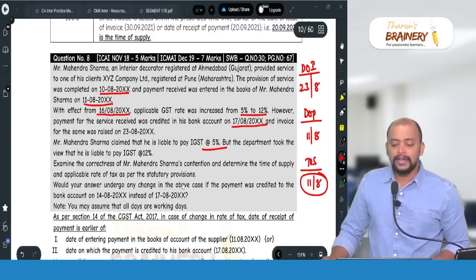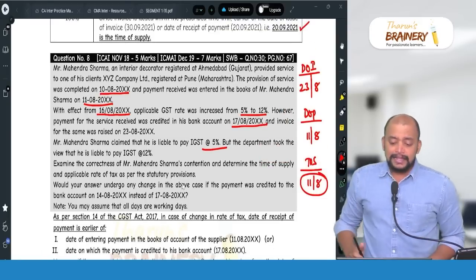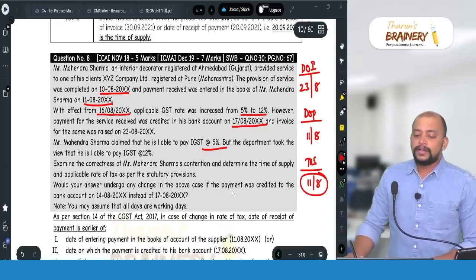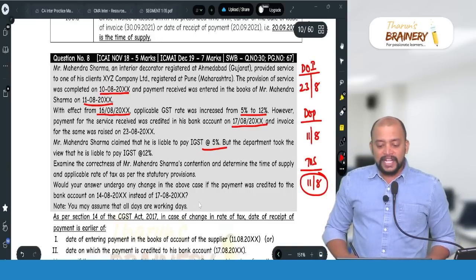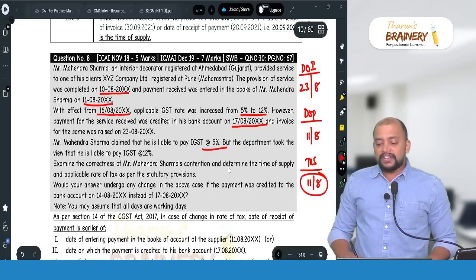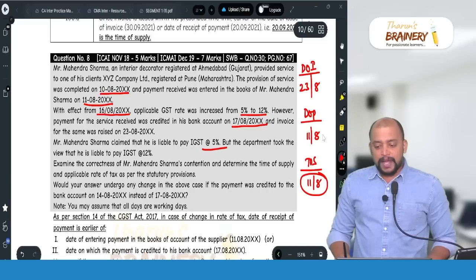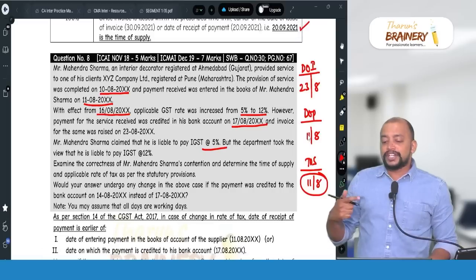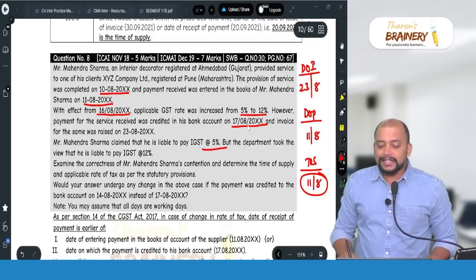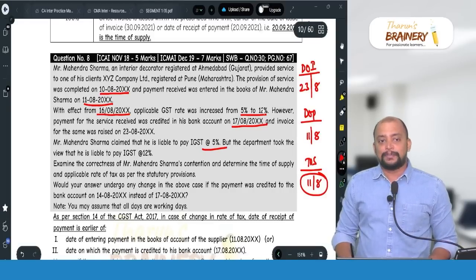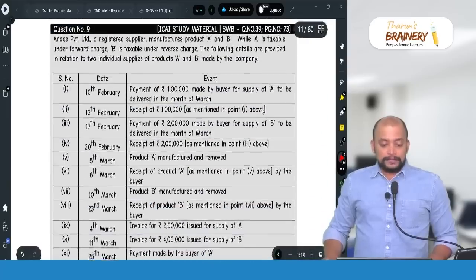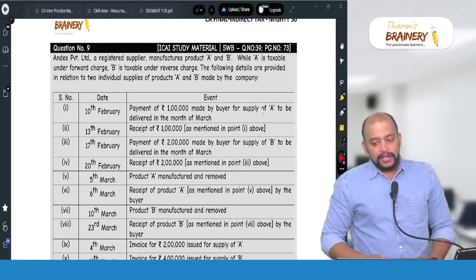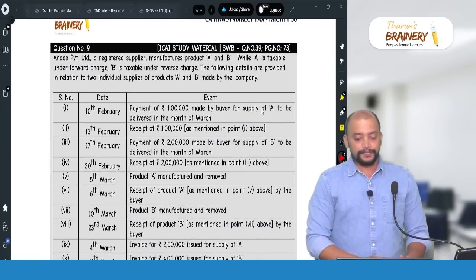Now in this question, what will be your answer if the payment is credited on 25.8? 25.8 will be taken as date of payment. Now invoice date or payment date, whichever is earlier, so that is 23.8. So on 23.8, there is a new rate, therefore 12% will be applicable. Like that also the question can be modified. Then question number 9, which is in page number 73.